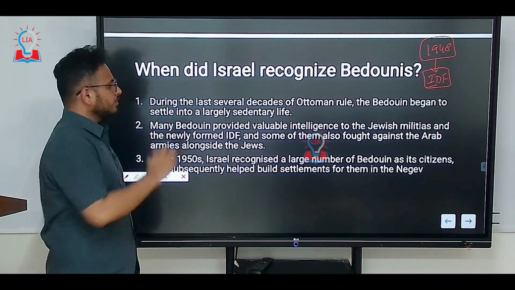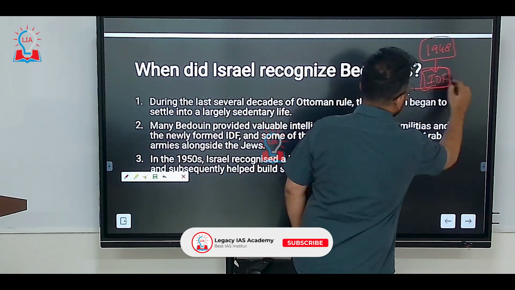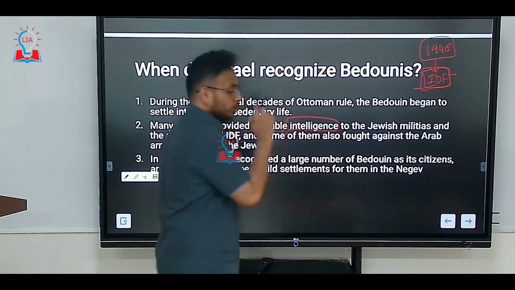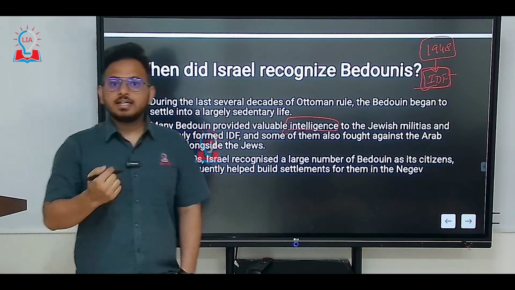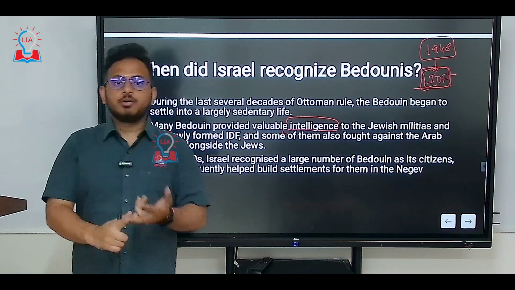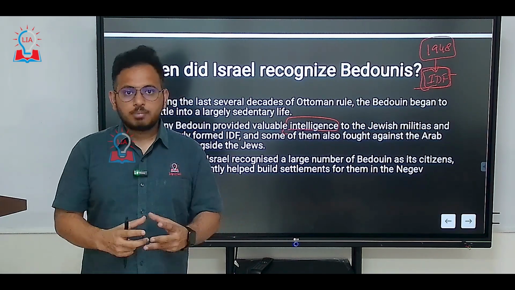So after 1948, how did they form? They form a very integral part of the intelligence gathering, because if you remember, these are the indigenous people of the territory. Some part of Saudi, some part of Lebanon, some part of Levant and Mesopotamia. These are the territories of the Bedouins.